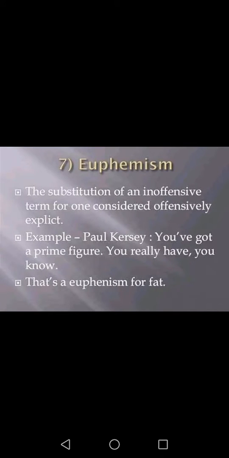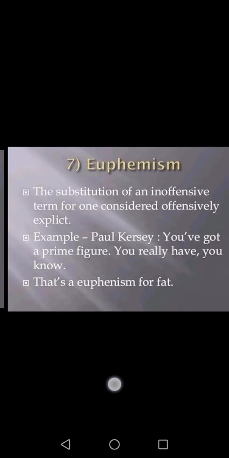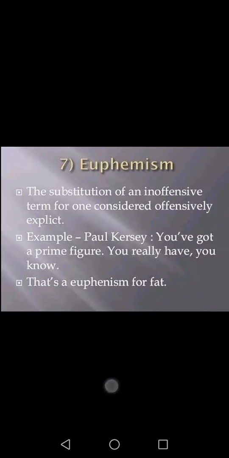Next, a very famous one is euphemism, and it's for the substitution of offensive language so that the words are not used in an awful way. You have got a prime figure, you really have. So it's a nice example.